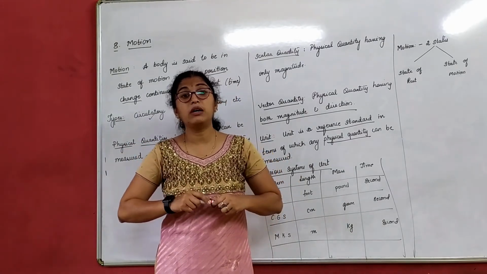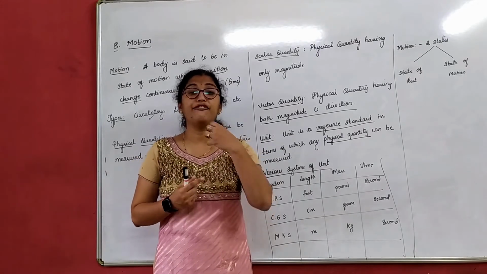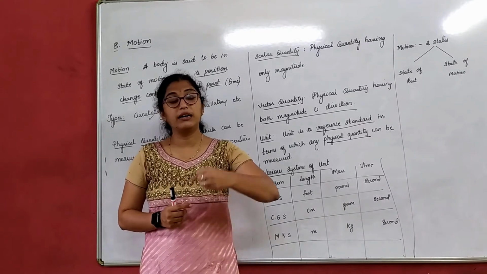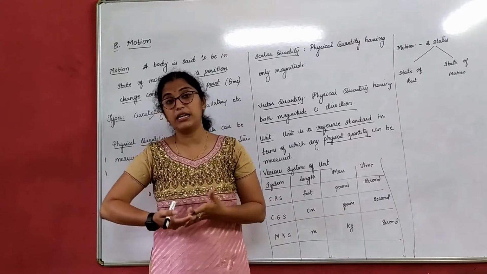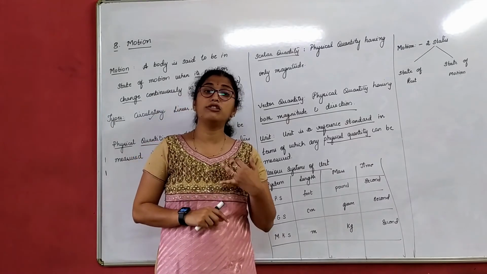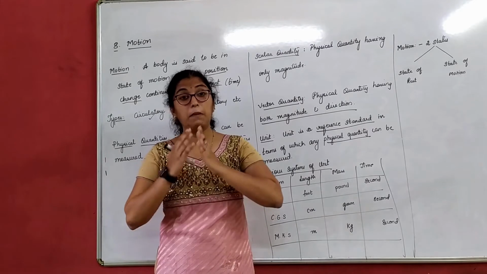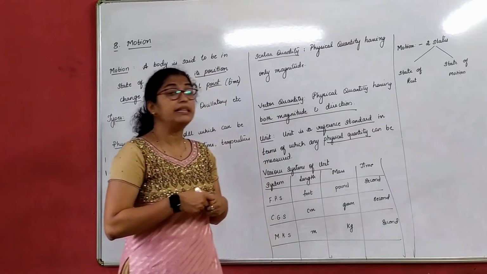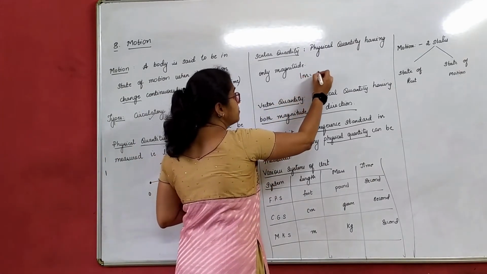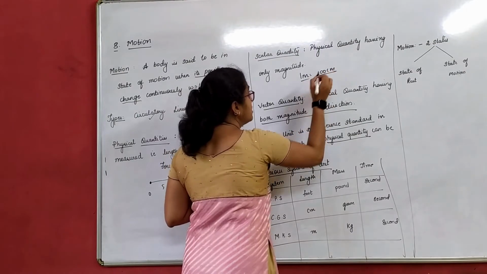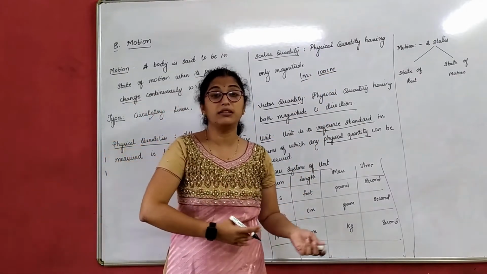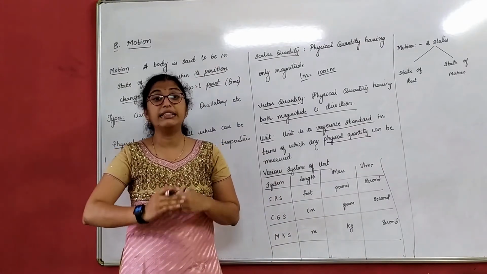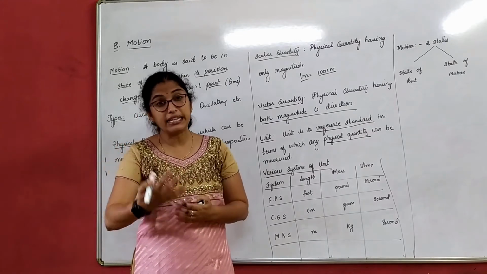Now during research, if everybody starts measuring in their own units, there will be confusion. Basically, 1 hour is nothing but how many? 60 minutes, right? I can use 1 hour, I can also use 60 minutes. But which is more appropriate here? Now we know that 1 meter is equal to 100 centimeter, right? So should I measure everything in meters or in centimeters? There should be one standard unit followed everywhere so that there will be no confusion during any research or anything which is going on.